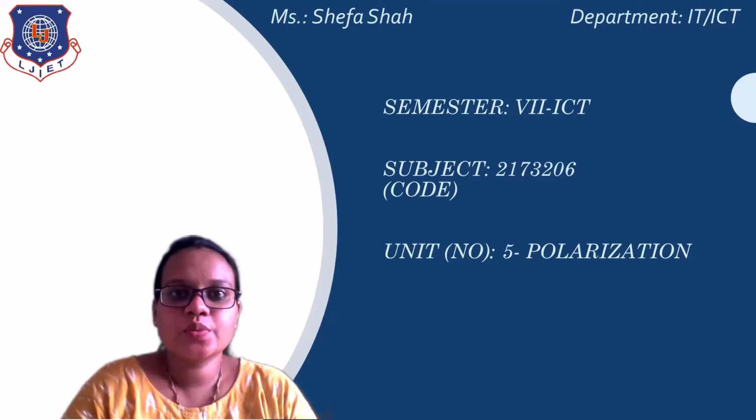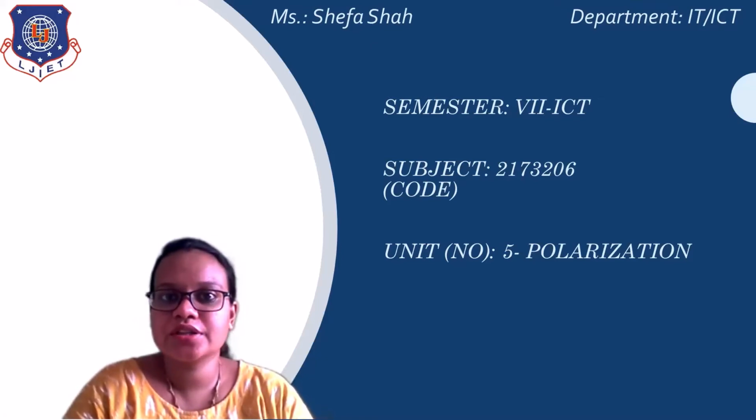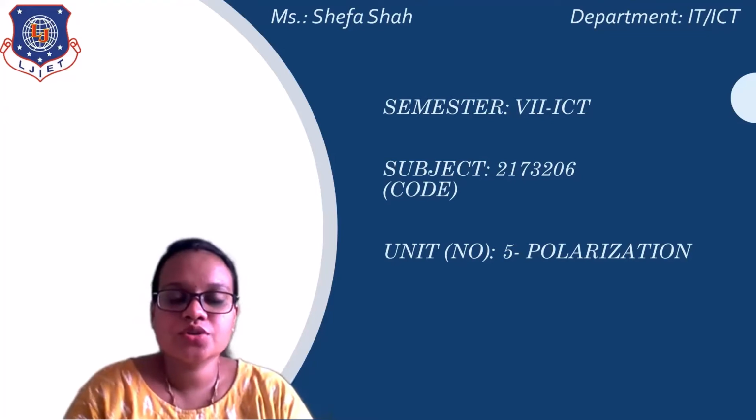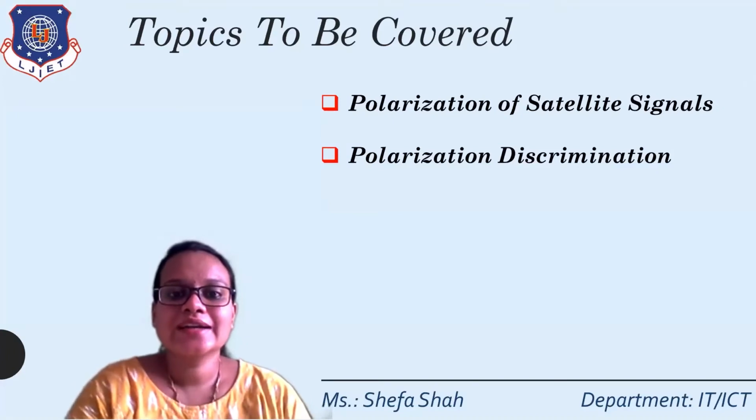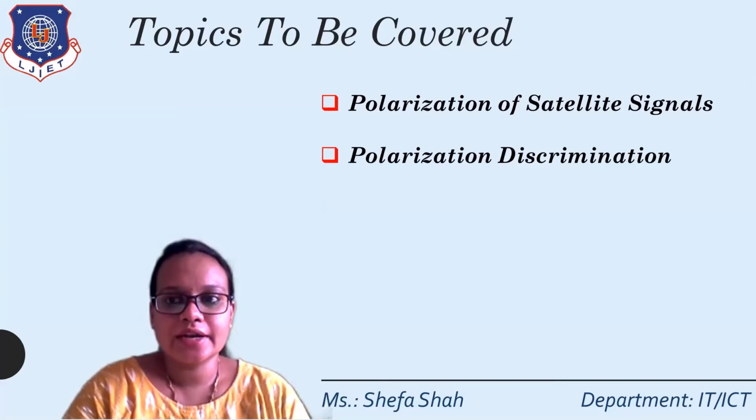We have started unit 5, polarization, in the last session, and we are going to continue with this unit in this session also. The topics to be covered in this session are the polarization of satellite signals and the polarization discrimination. Let's discuss these topics related to satellite communication and networking one by one.